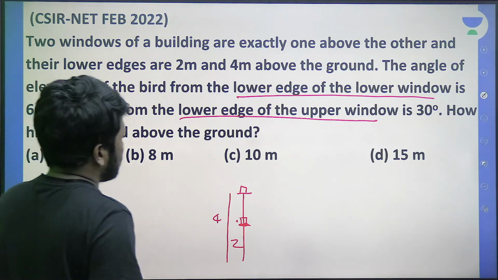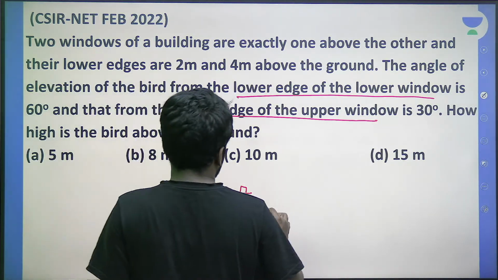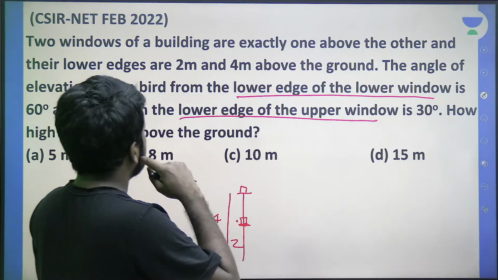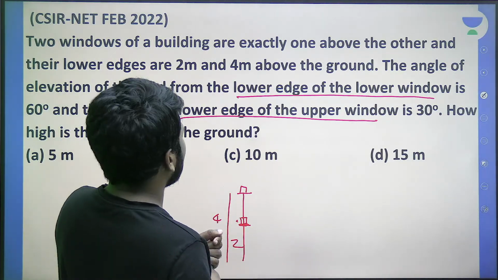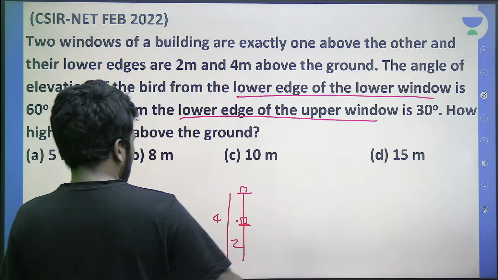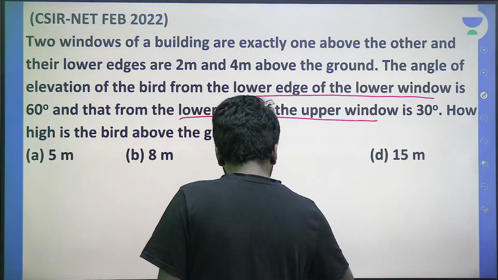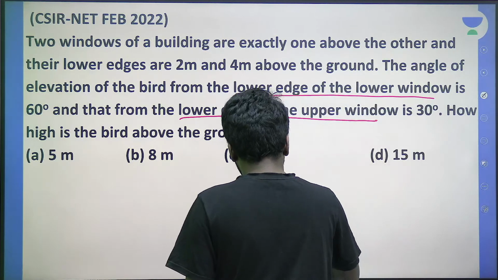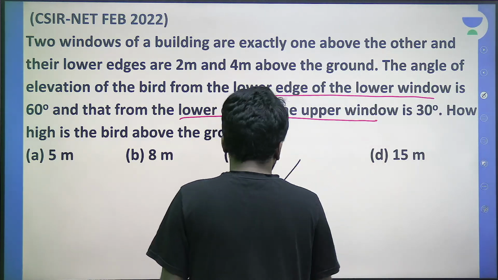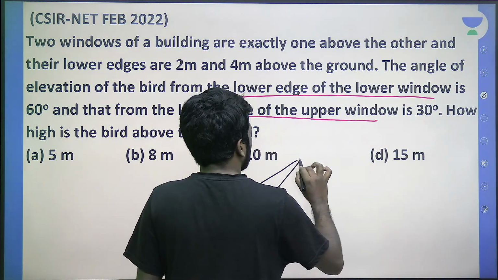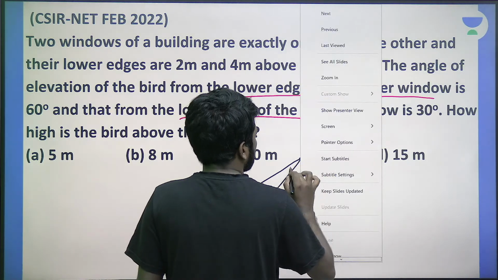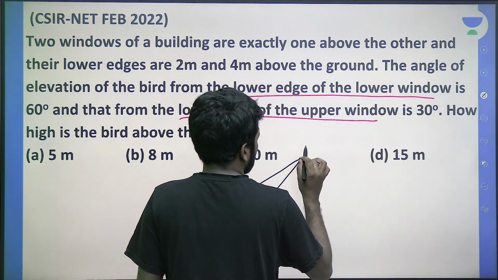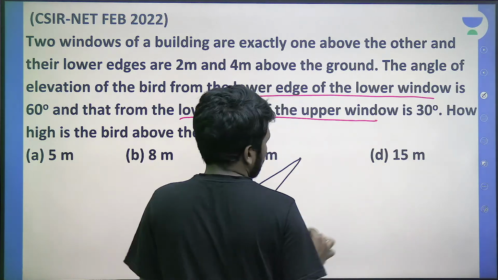If a person is looking at the bird, the angle of elevation is 30 degree, 60 degree. From the lower window it will be 60 degree. Like if the person is looking like this, this will be 60 degree and this will be 30 degree. So let this be the position where the bird is sitting.